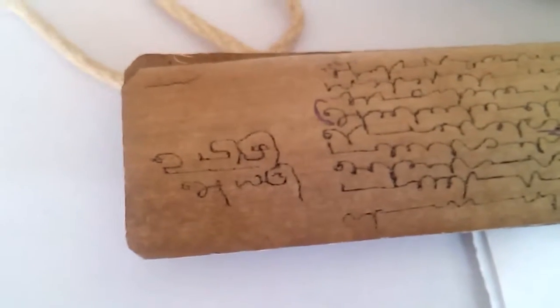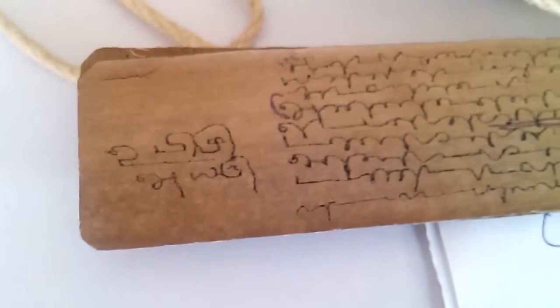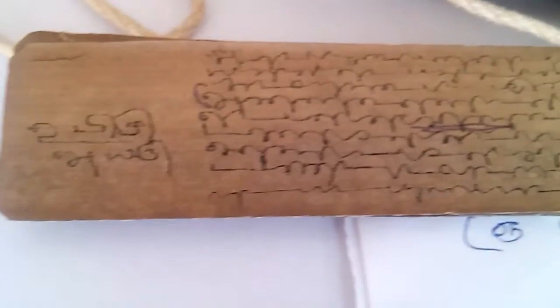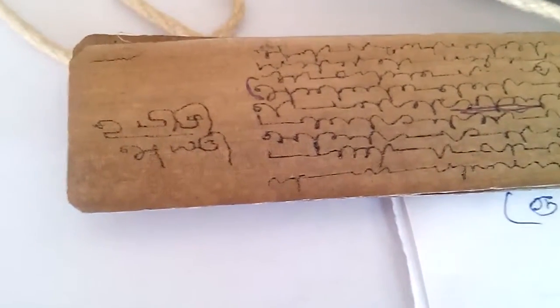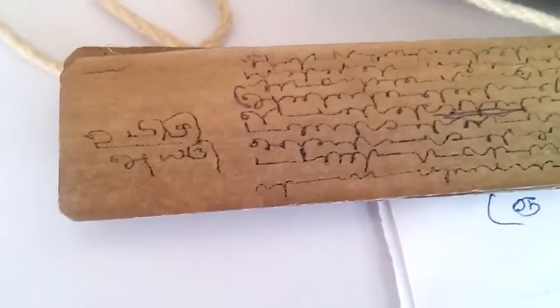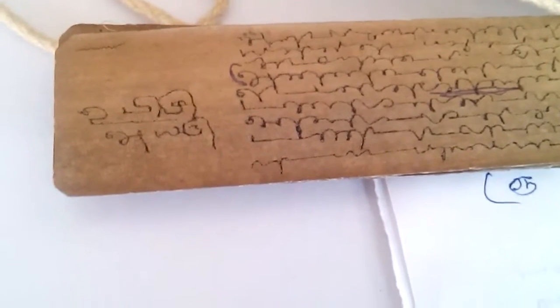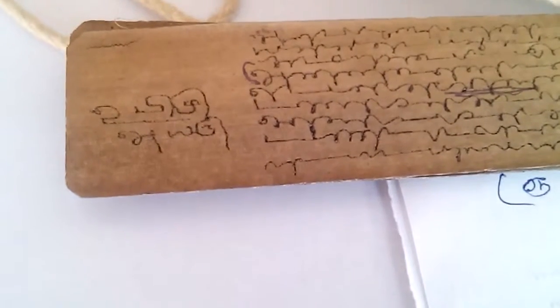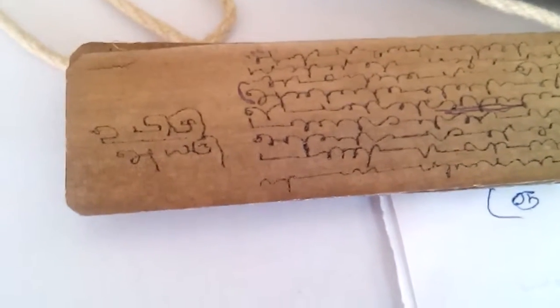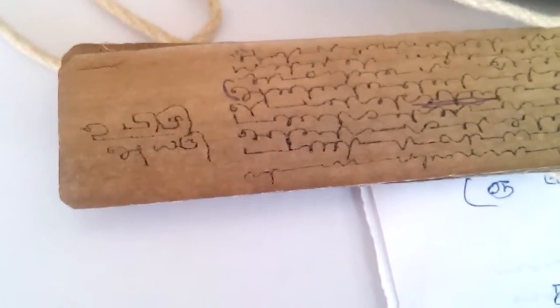Viewers, for the benefit of those who are seeing this leaf of Villadis, which has already been shown, on the left hand side in the margin, some marking has been made. I had asked him, because most of the people are very curious to know what this margin means and what has been written there. Can we get the explanation? Now Kaushikan Guruji is going to give you an explanation of whatever has been written.